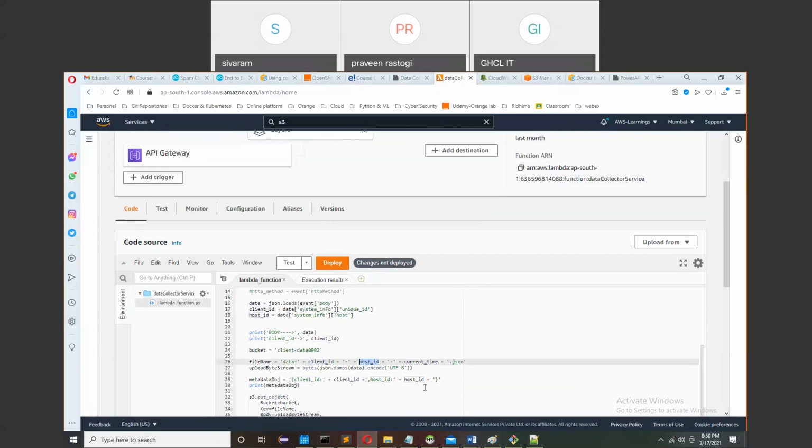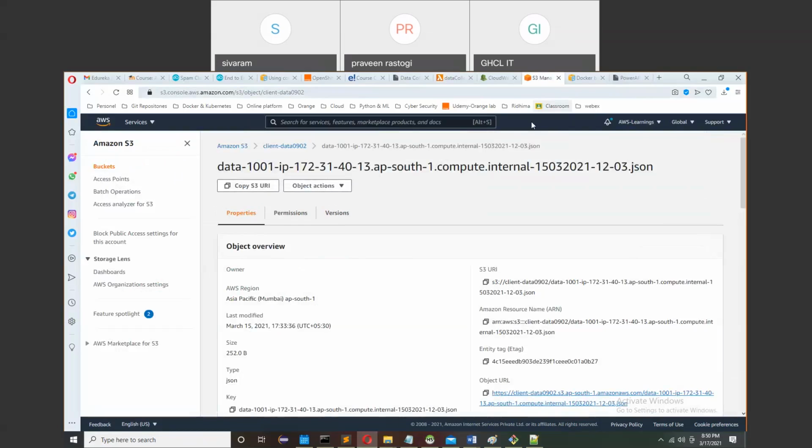So that's why I have added the timestamp. The timestamp is my current date and time along with my file name, so that once I see the file name, it clearly tells me at what date this data came to us. So you can see it's 15/03/2021, 12 hours and 3 minutes. I got this data file.